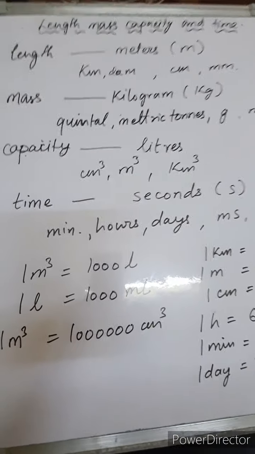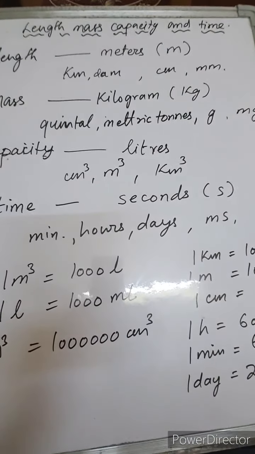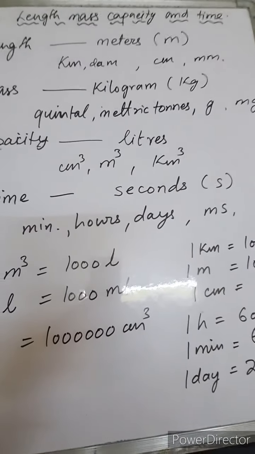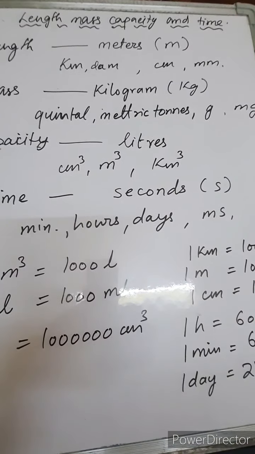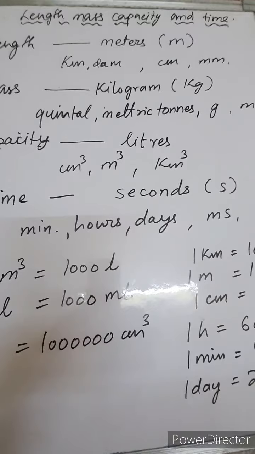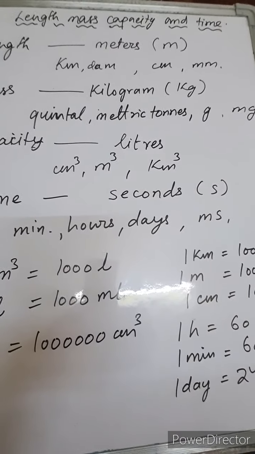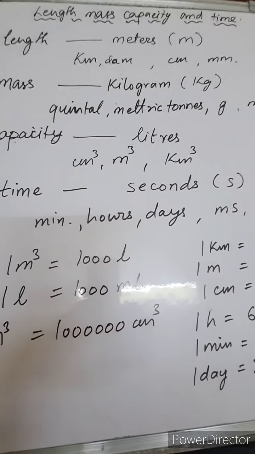Next is time. The standard unit of time is the second. Bigger units of time are minutes, then hours, days, weeks, months, years, decades and so on. Smaller units of the second are millisecond, microsecond and picosecond, which are very small units of a second.